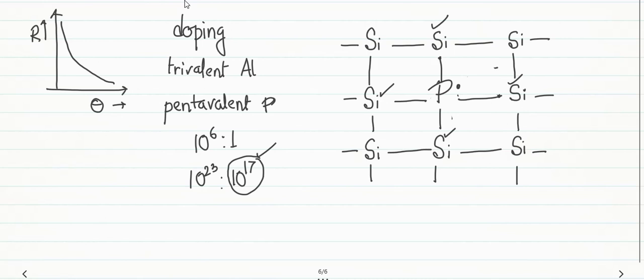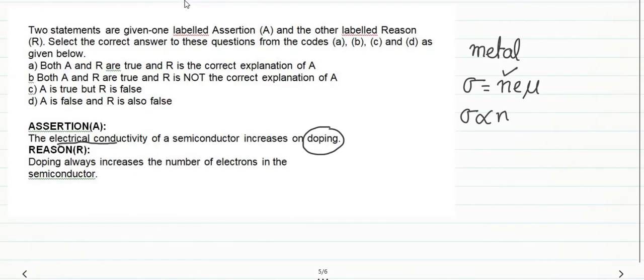So if I replace silicon in the ratio 10 to the power 6 is to 1, either by aluminium or phosphorus, trivalent or pentavalent, creating p-type or n-type semiconductors, the conductivity is increased by a lot. So whatever is written in the assertion, the electrical conductivity of a semiconductor increases on doping, it is correct.